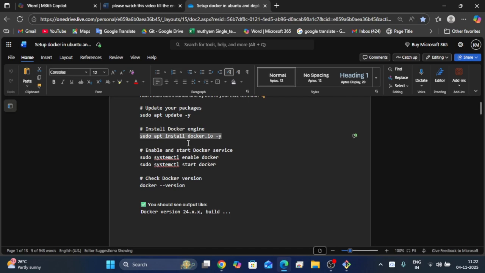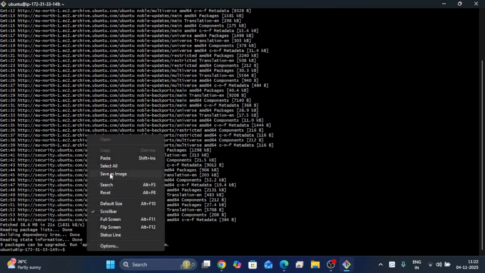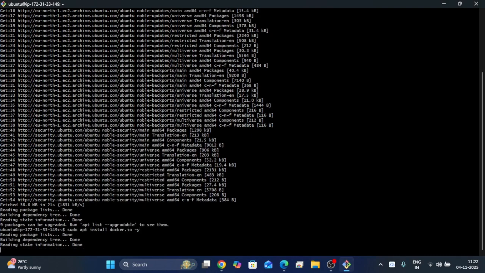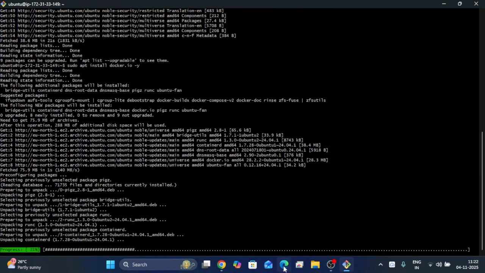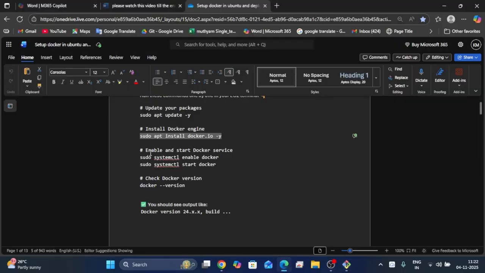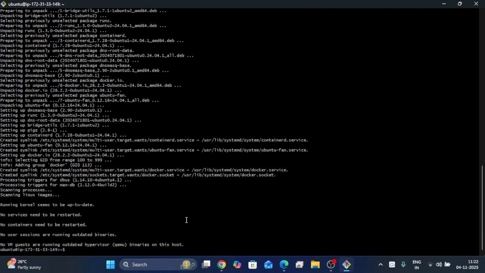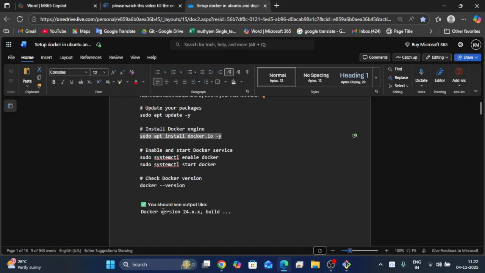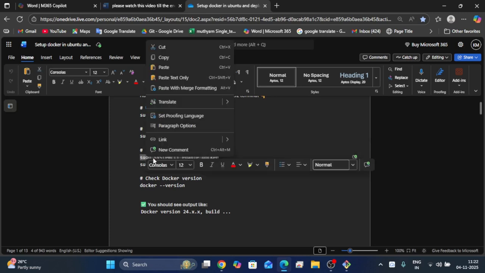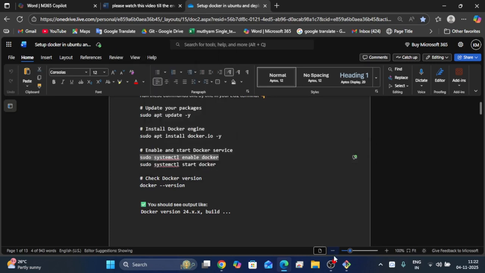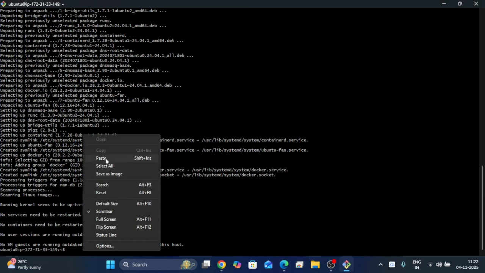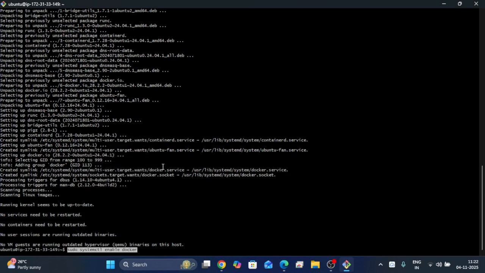Okay, we have to install the Docker engine. So execute this command in the server. Once the Docker engine is set up, next we have to enable the Docker service using sudo systemctl enable docker.